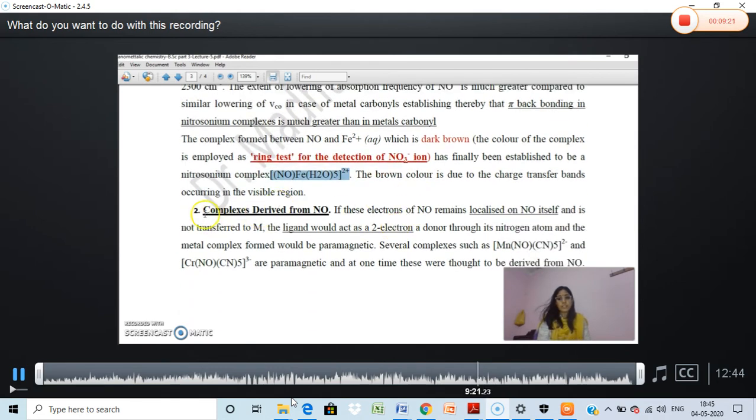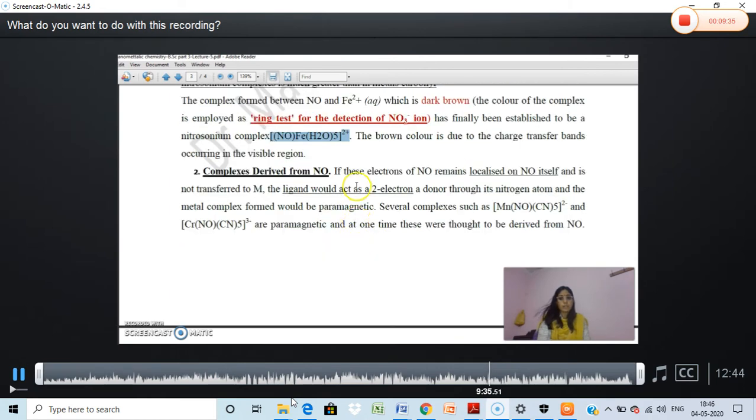Next we come to the complexes derived from NO. First we looked at the complexes of NO plus, then we go for NO, and after that we will go for NO minus. If these electrons of NO remain localized on NO itself, there is no transfer of electron from NO to metal.